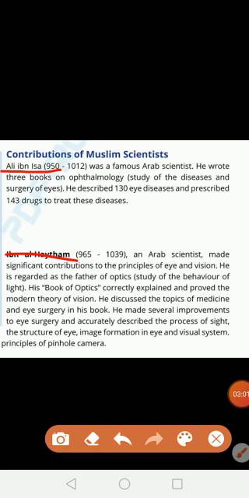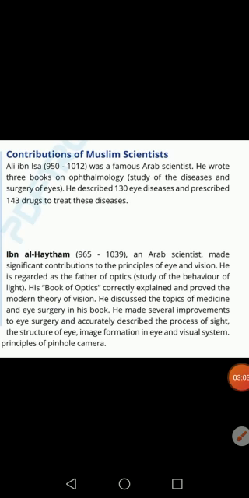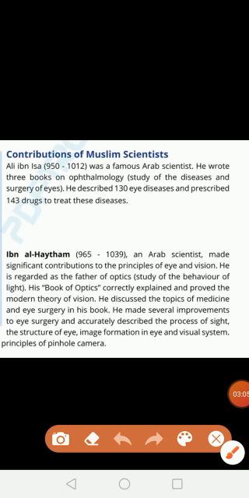For example, Ali bin Isa was a famous Arab scientist, and his time period is 950 to 1012. He wrote 3 books related to ophthalmology, which is basically the study of disease and surgery. He also described 130 eye diseases, and he prescribed 143 drugs to treat these diseases. So this is the contribution of Ali bin Isa. Okay, you have to learn this well.